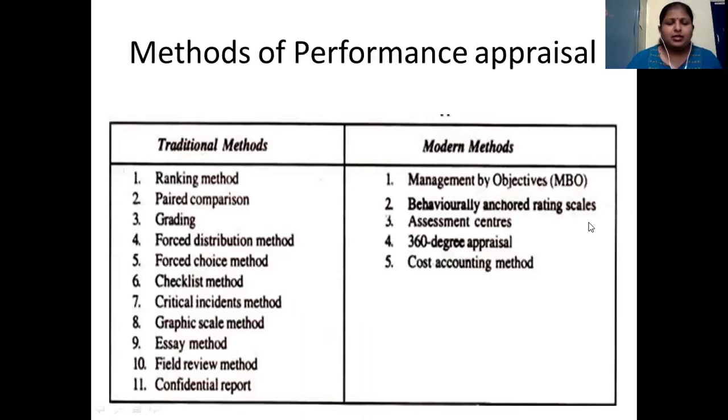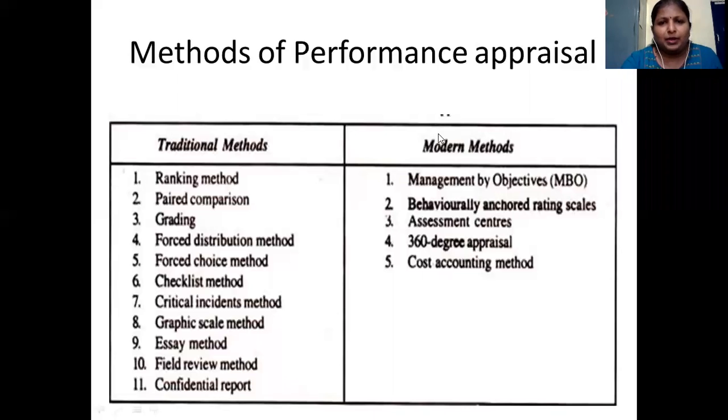Traditional methods include the ranking method, paired comparison method, grading methods, forced distribution method, checklist, critical incident technique, graphic rating scales, and so on. Whereas modern methods, which most MNCs nowadays are using, are MBO, that is management by objectives, behaviorally anchored rating scales, also called BARS, assessment centers, and the 360 degree appraisal system.